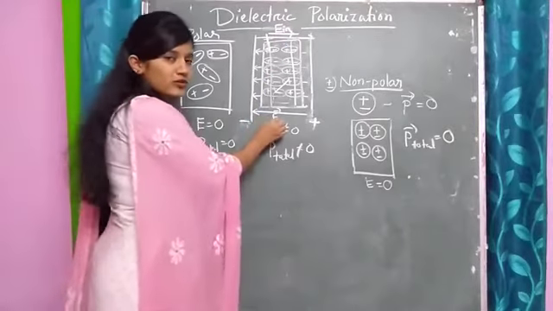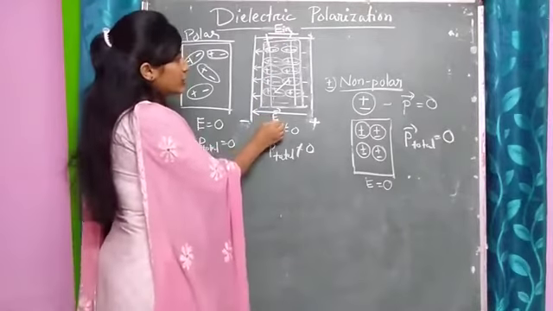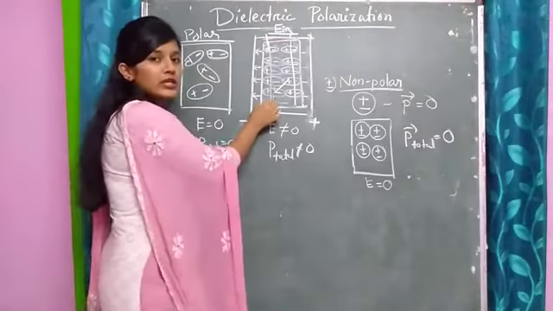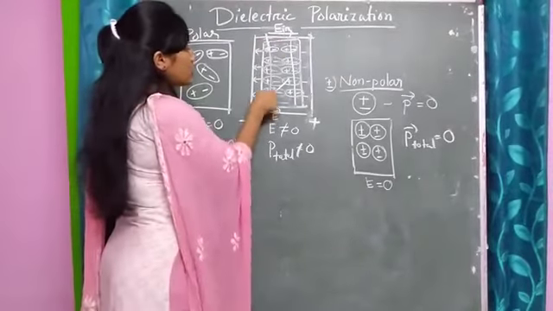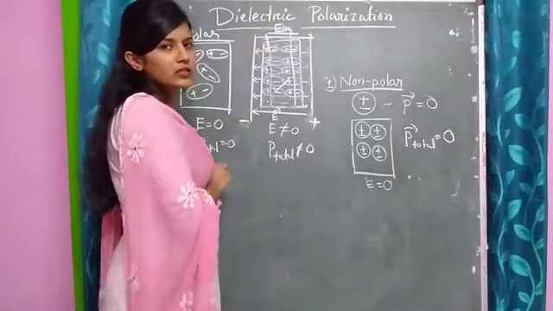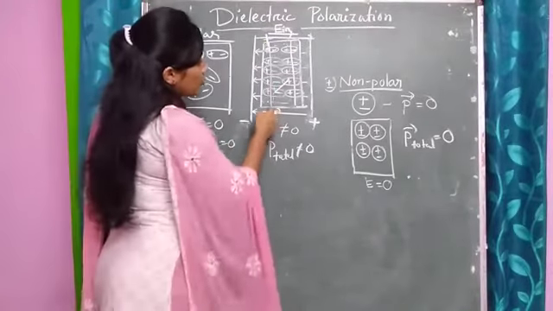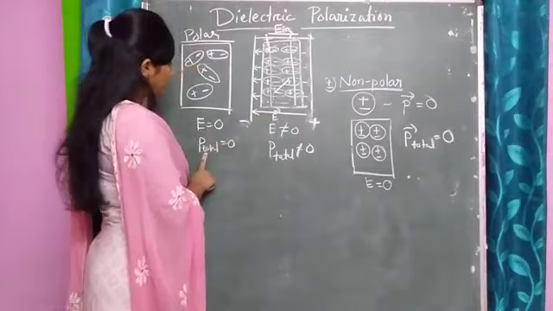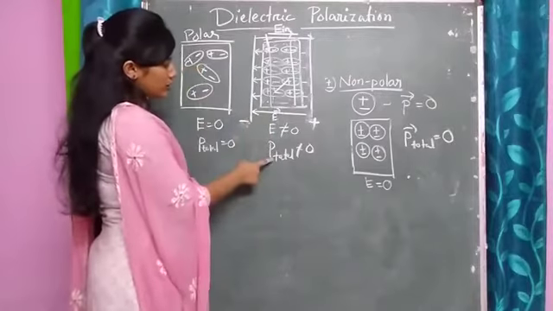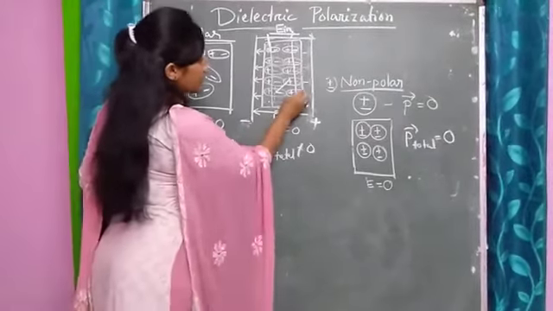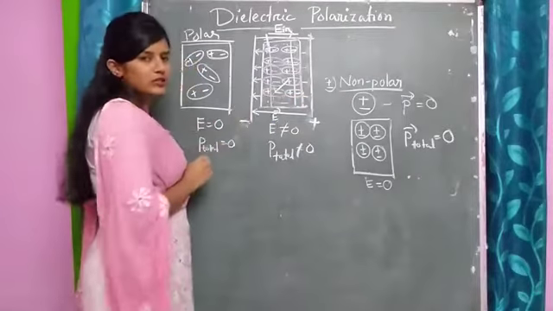Due to the external electric field, since some electric field is induced inside the dielectric, this phenomenon is known as polarization. And see here, the dipole moment was equal to 0, but now we will have some dipole moment, from negative to positive.